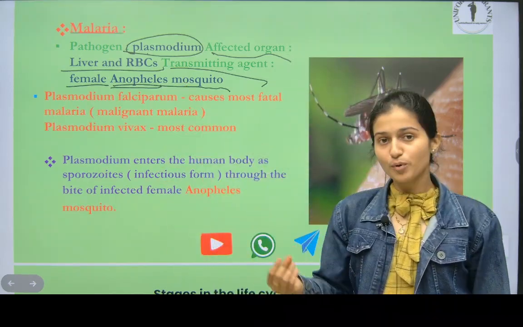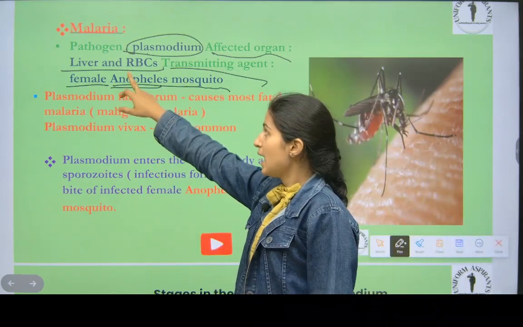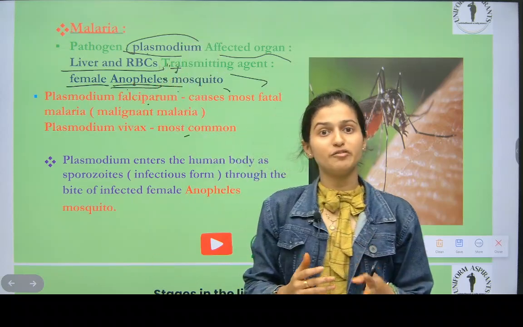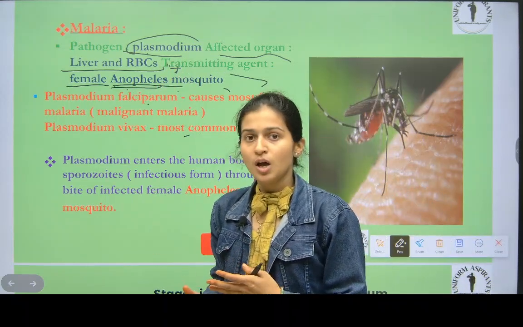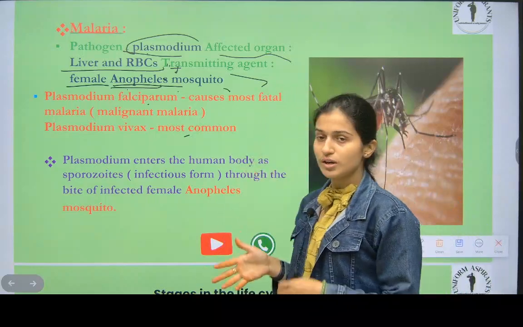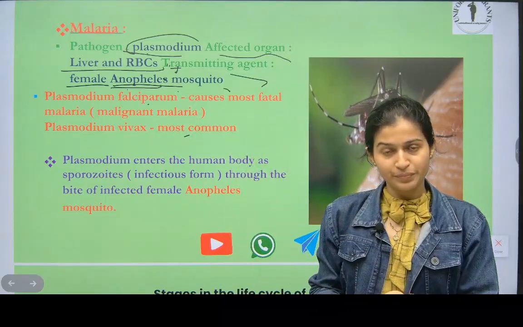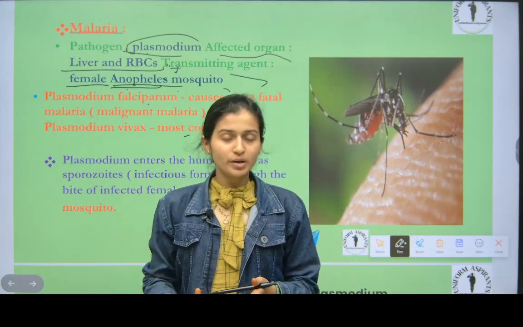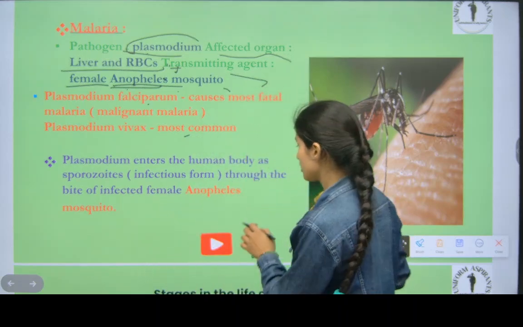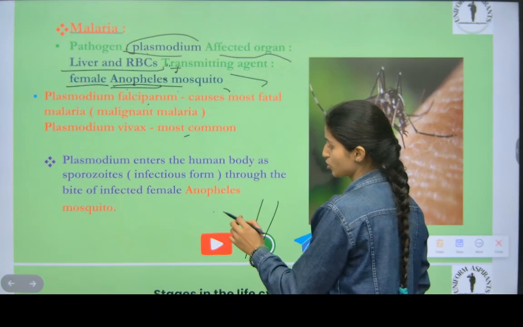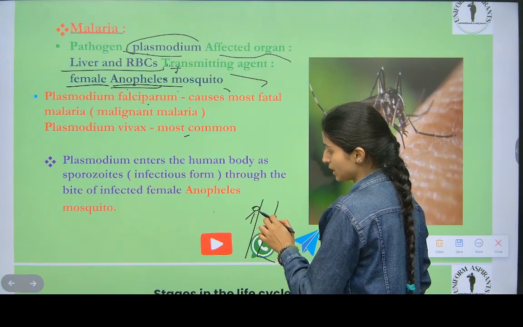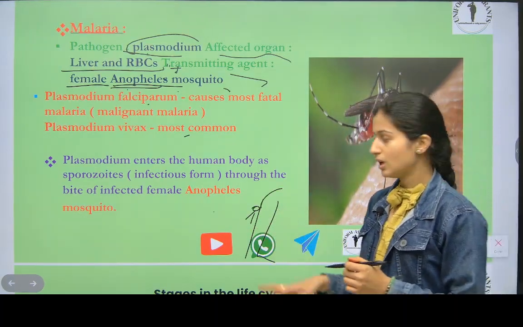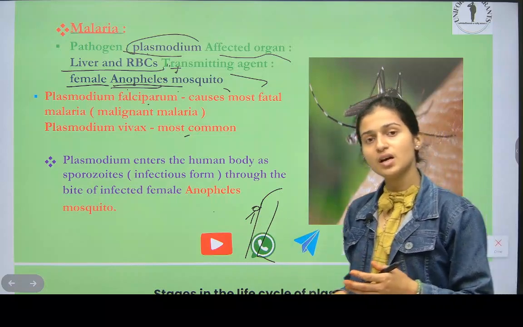Female Anopheles mosquito. Repeat with me. This mosquito is already affected by plasmodium. But when it comes to a human for its food, for example, this is a hand and the mosquito is coming. It is biting here, our hand. And what happens? What does it do?